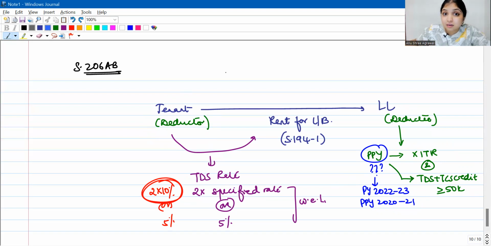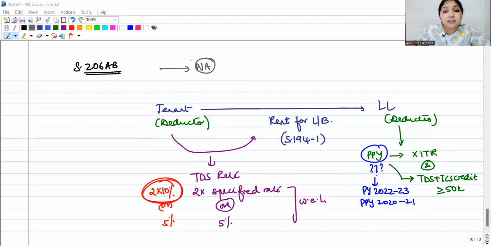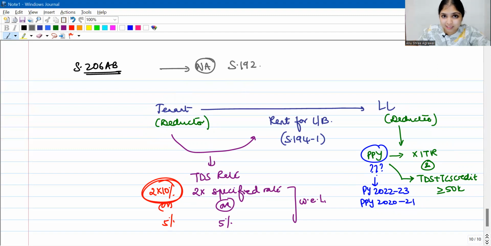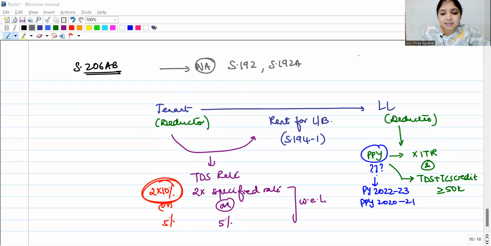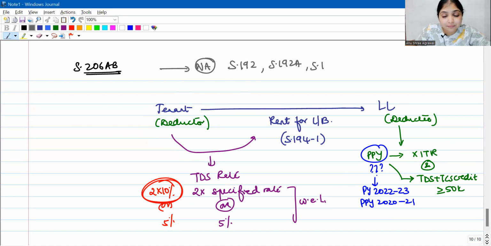But please remember, this section is not applicable if the deductor is deducting tax under section 192 salaries, or section 192A TDS on RPF withdrawals, or if he is deducting tax under section 194B TDS on lottery winnings, card game winnings and all, section 194BB TDS on horse race winnings, then 194N cash withdrawals. To this list, they have made an amendment. Some more sections they have added.